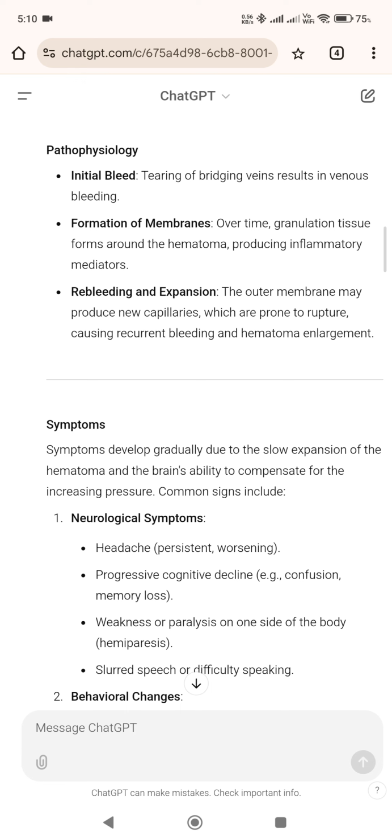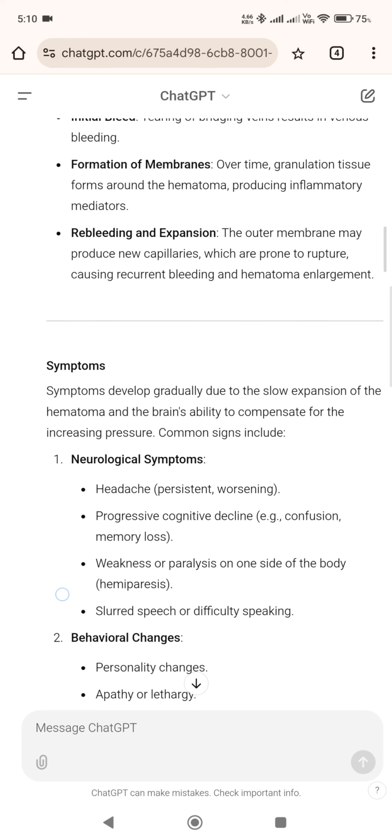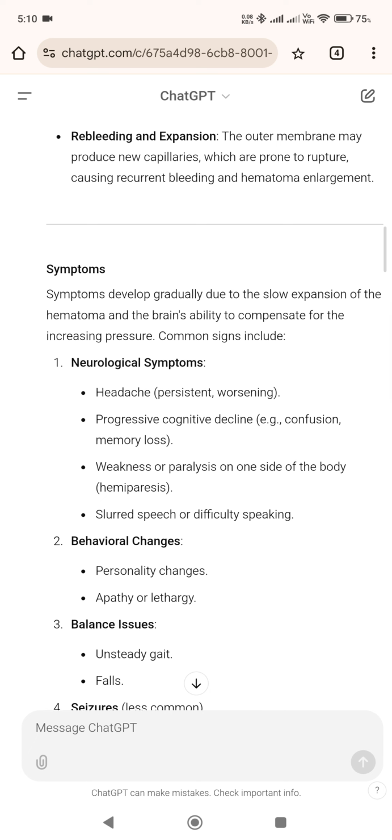Pathophysiology. Initial bleed: tearing of bridging veins results in venous bleeding. Formation of membranes: over time, granulation tissue forms around the hematoma, producing inflammatory mediators. Rebleeding and expansion: the outer membrane may produce new capillaries, which are prone to rupture, causing recurrent bleeding and hematoma enlargement.